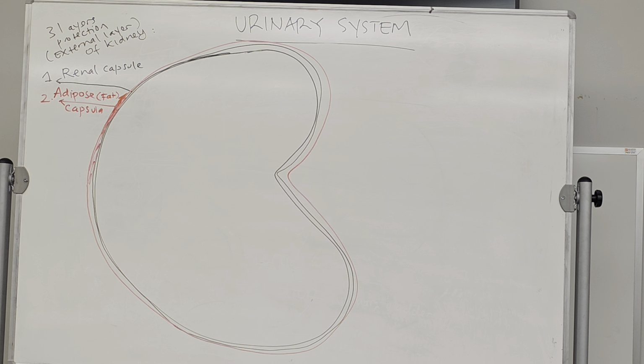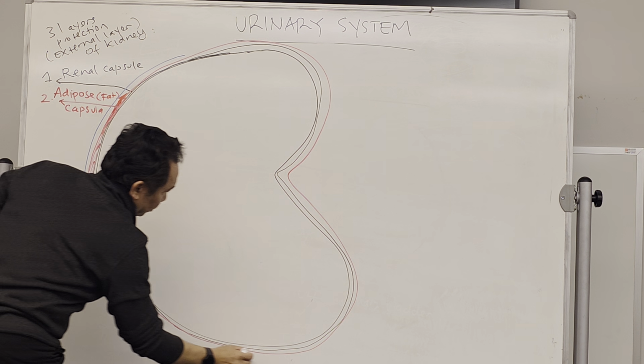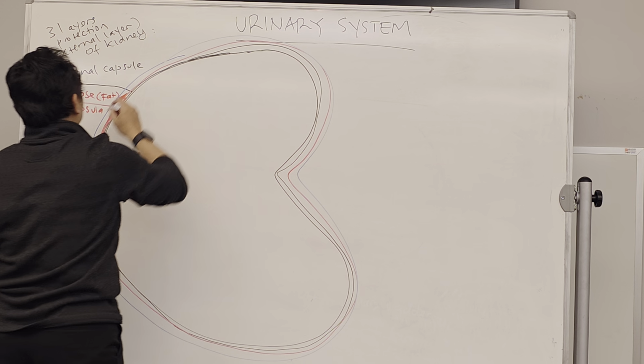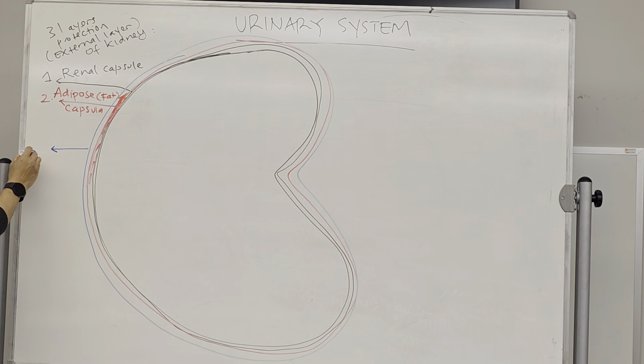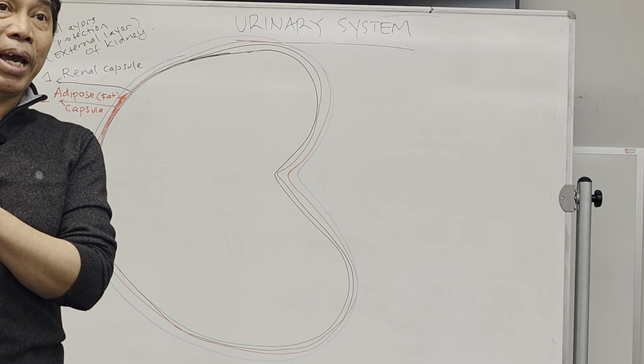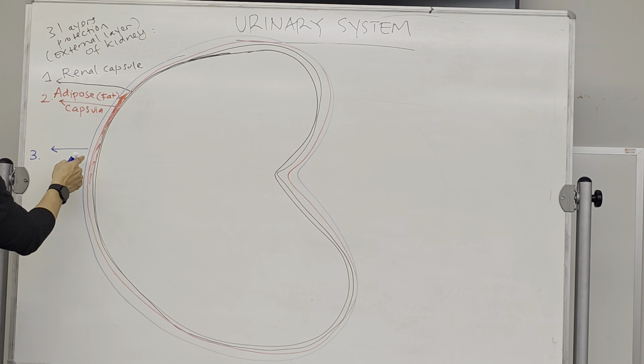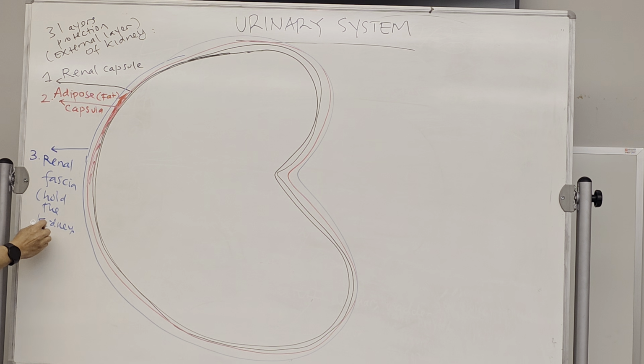And the last layer, we're going to use the blue one, which is the outside layer. This outside layer is actually the one that will hold the kidney to our back. So the kidney is held in the back. It will not be floating around. It's held by this layer. It's called the renal fascia. It holds the kidney to the back.